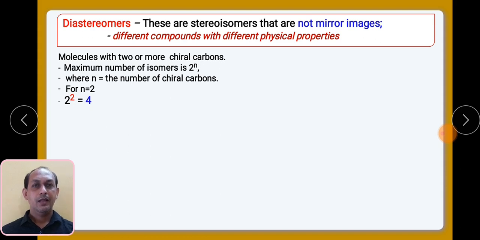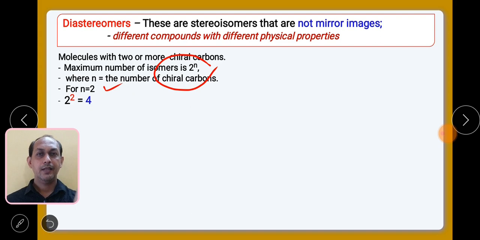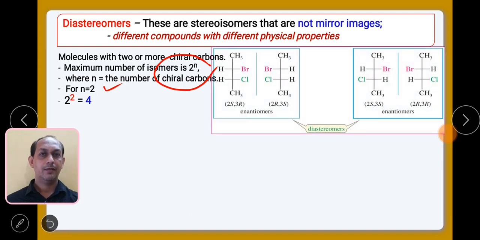If our compound is having two chiral centers, so n will become 2, so 2 raised to 2 is equal to 4 stereoisomers. For example, in a compound which is having two chiral carbons, you will find 4 stereoisomers.